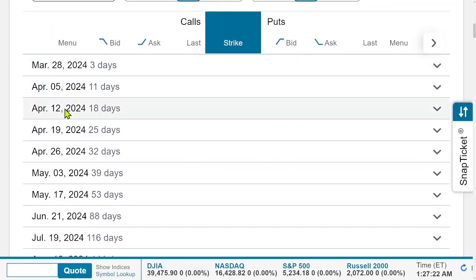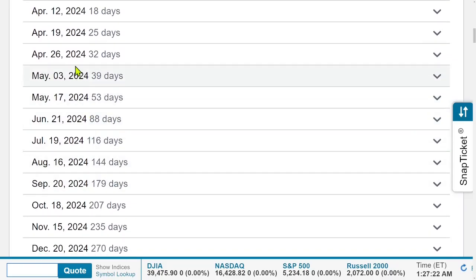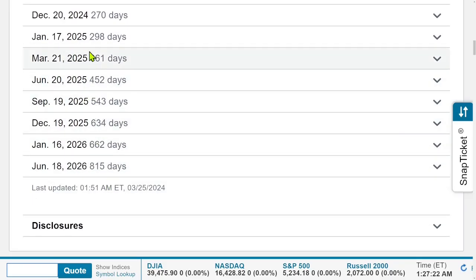So let's start by seeing how many weeklies Meta has. This one, this one, this one. This one's a monthly, and that's a weekly, and that's a weekly, and then monthlies. So it's got 5 weeklies. The rest are all monthlies. For the monthlies, we have every month of the current year, 2024. Then we have 5 leaps in 2025 and 2 leaps in 2026. It's hard to know what cycle Meta is on unless there's some relationship between its leap and option cycle, which I'm not aware of. But it doesn't really matter.